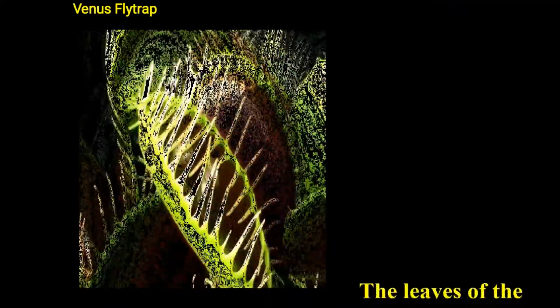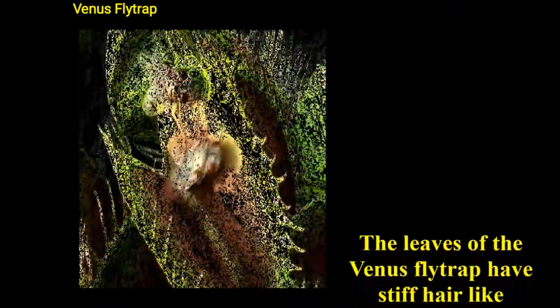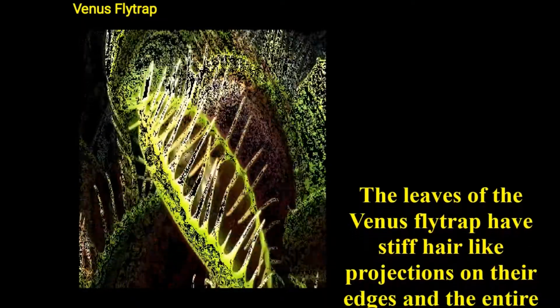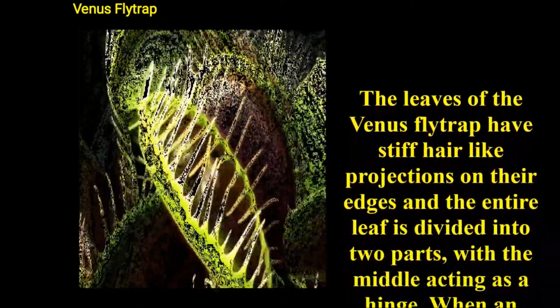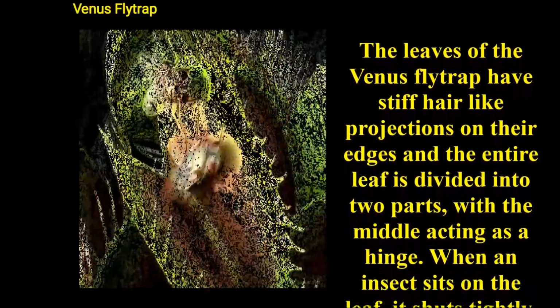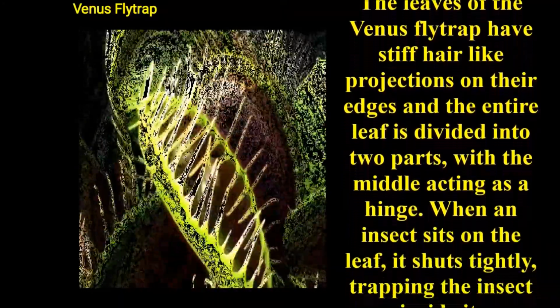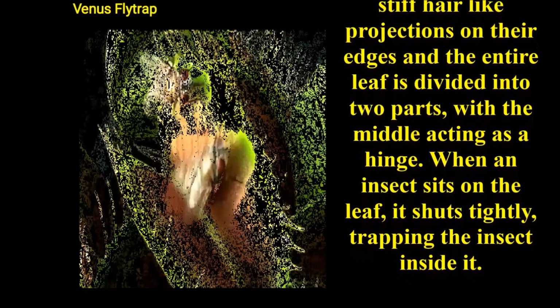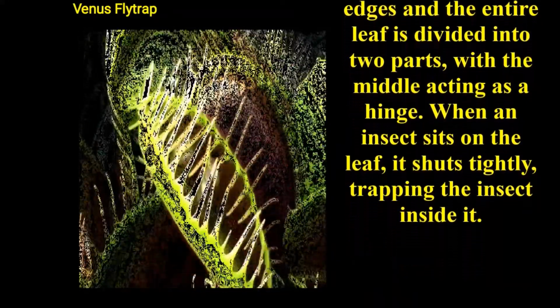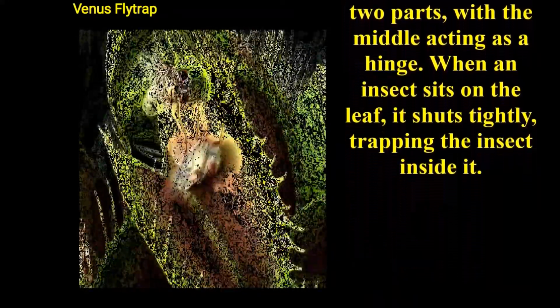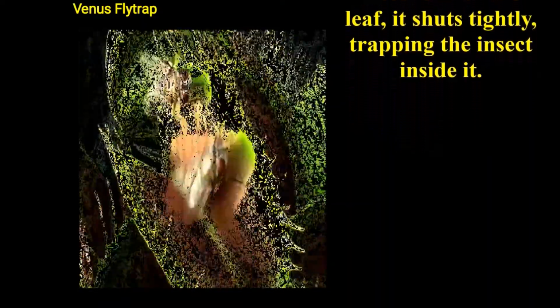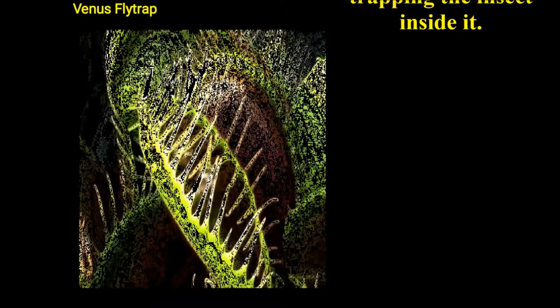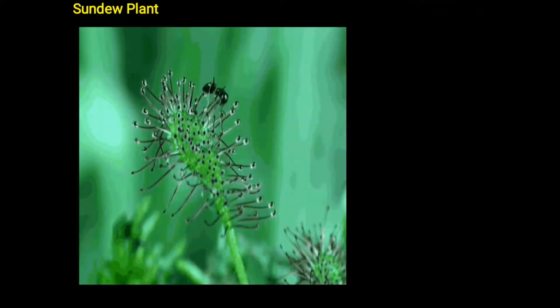Let us discuss Venus flytrap. The leaves of Venus flytrap have stiff hair-like projections on their edges, and the entire leaf is divided into two parts. The middle part acts like a hinge. When an insect sits on the leaf, it shuts tightly, traps the insect inside, digests it with the help of digestive juices, and absorbs the nutrients from the insect.